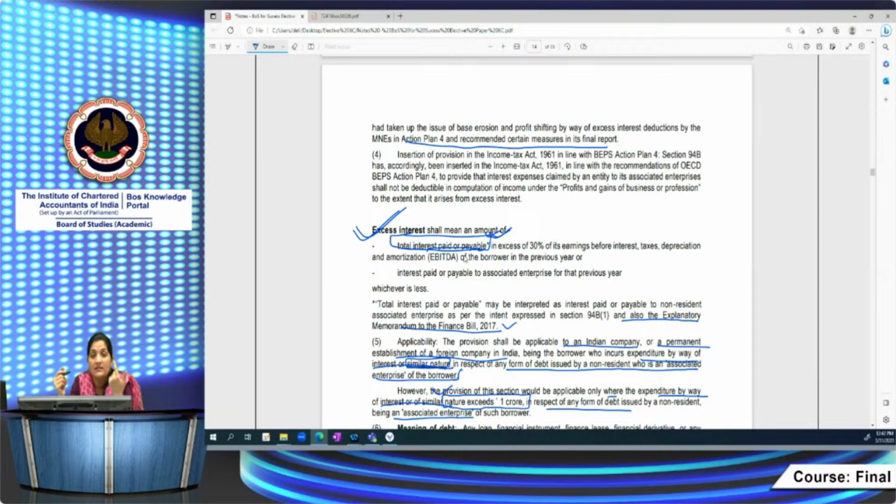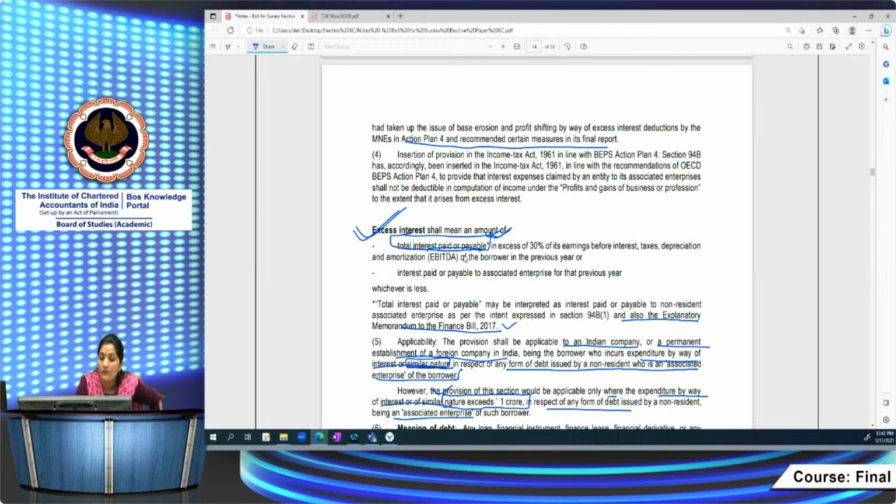This is also clarified in our Institute's guidance note on the tax audit. There they have clarified that total interest amount paid or payable under sub-section 2 is similar to the wording used in section 94B sub-section 1. So basically the first alternative should be based on the non-resident AE only.